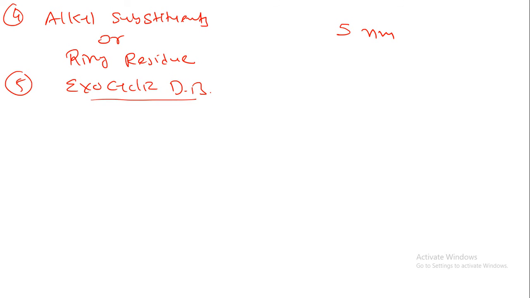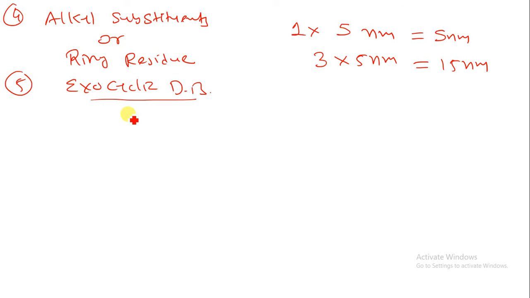This should be multiplication. Suppose we have one alkyl substituent, we add 5 nanometer. If I have 3 alkyl substituents, you just have to multiply by 3, then you have to add 15 nanometer. That is the basic.